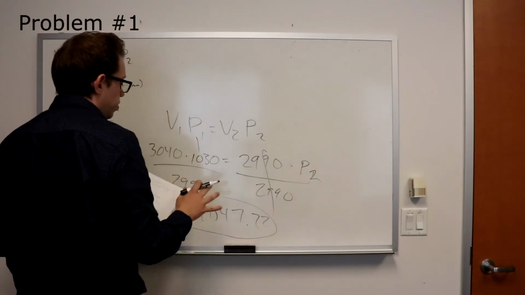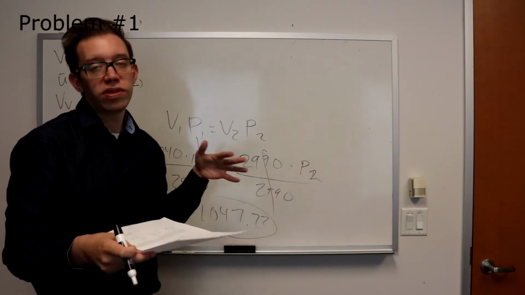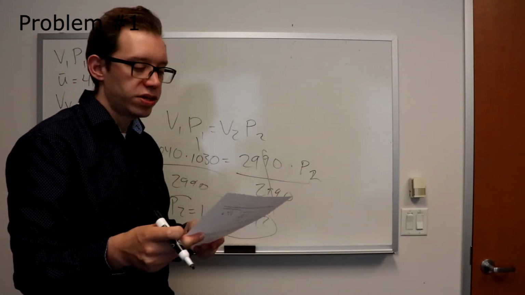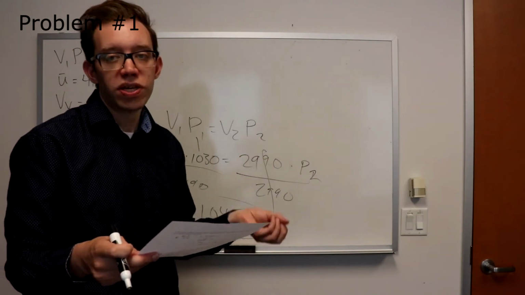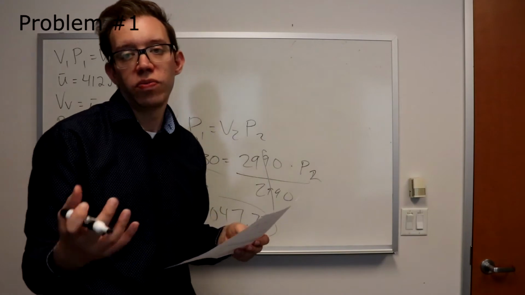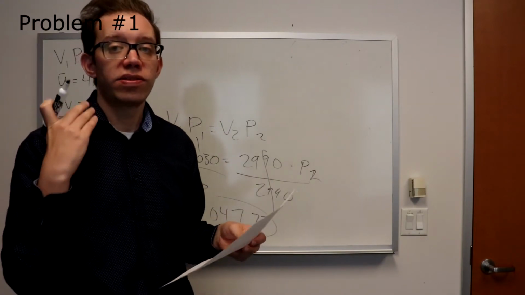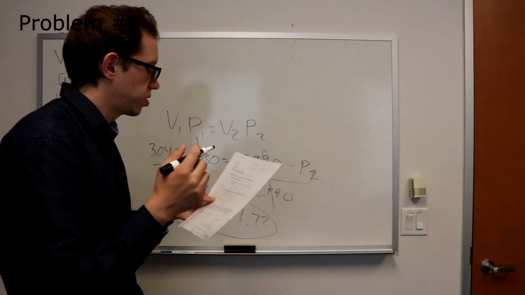You still have 1030 for the initial pressure and you've got P2. Now V1 is going to be different. This is the variable that we have to change. So instead of 3,040, it's going to be 3,000, the lungs, plus 140, which is the volume from the glottis up to the lip. So that's bigger than the volume from the glottis up to the velar constriction.